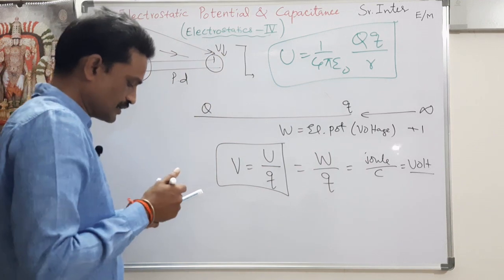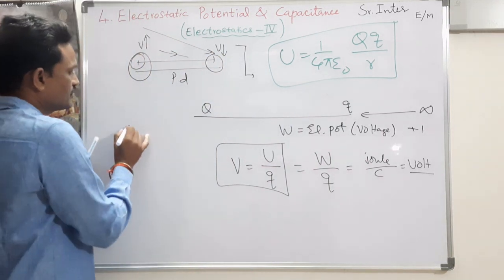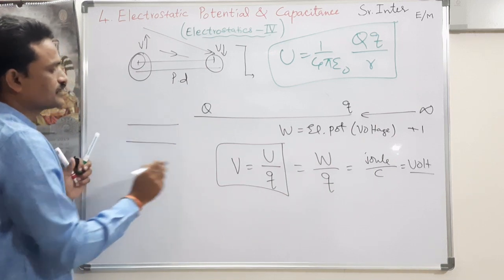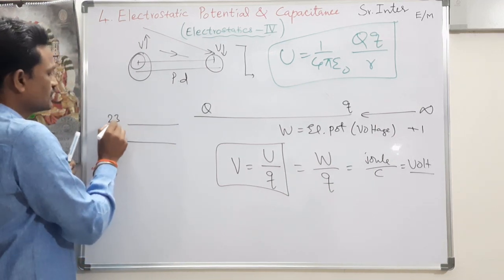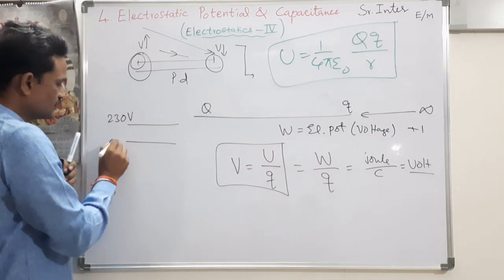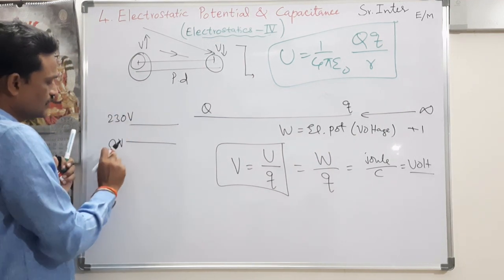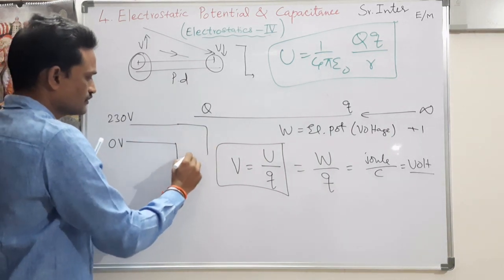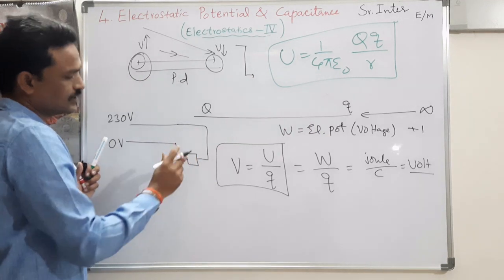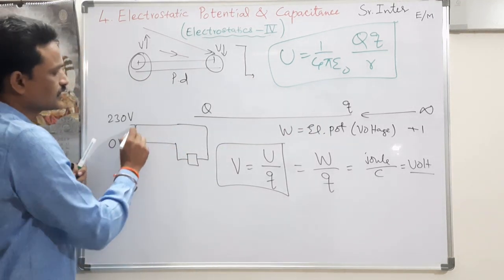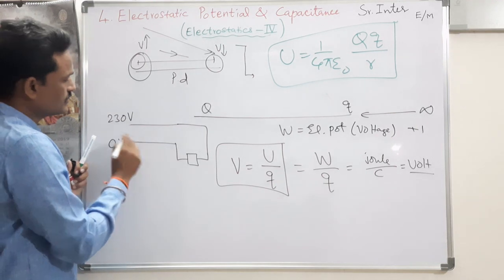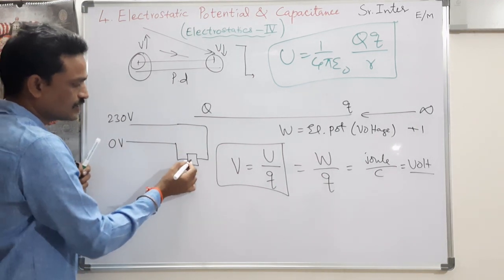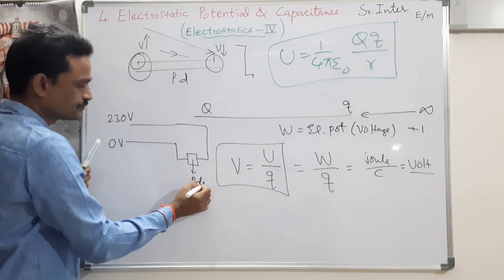So, we should maintain a potential difference. To our houses, we get two electric wires. One is at 230 or 220 volt, the other one is at 0 volt. We call this one live and this wire neutral. When this is connected to a TV or to any other electrical appliance, then current flows through it. Energy is given, that means the electrons are losing energy, that we call potential drop.